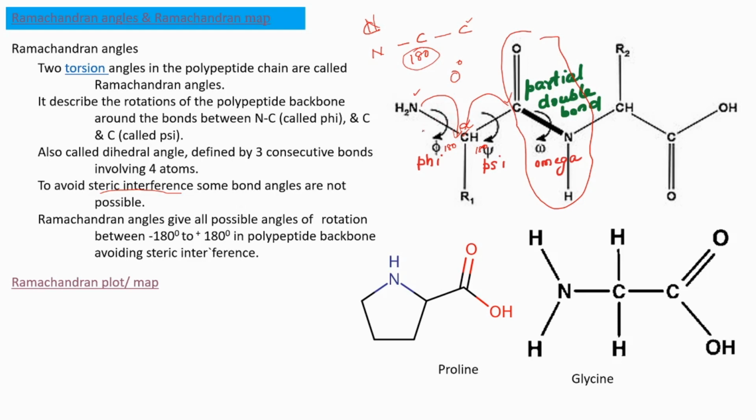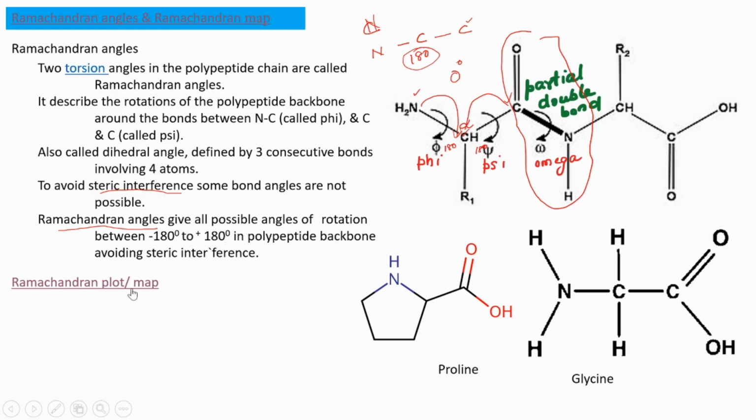Clear? That means some other angles are good for these bonds to avoid maximum steric interference. Which angles are those? That is explained through Ramachandran angles. So Ramachandran angles give all possible angles of rotation between minus 180 degrees to plus 180 degrees in the polypeptide backbone by avoiding steric interference. Clear? That is Ramachandran angles.